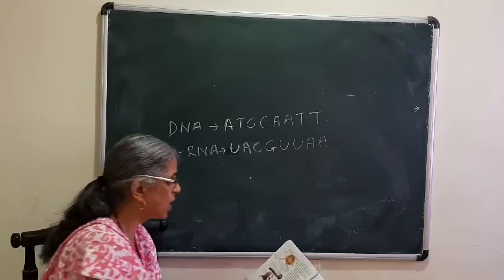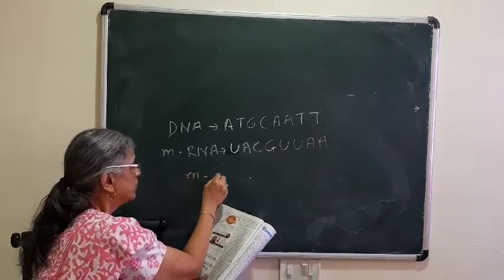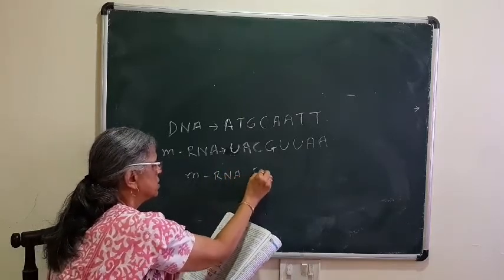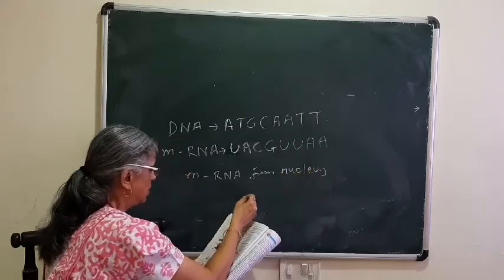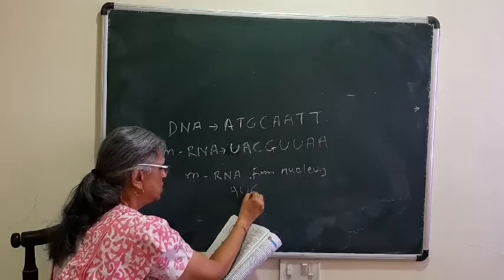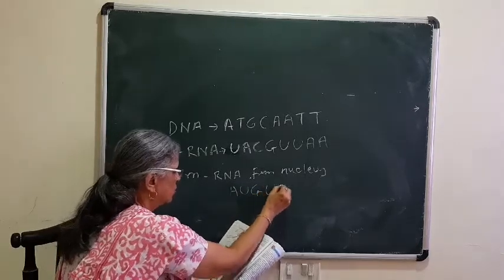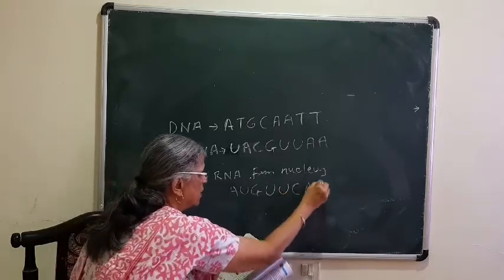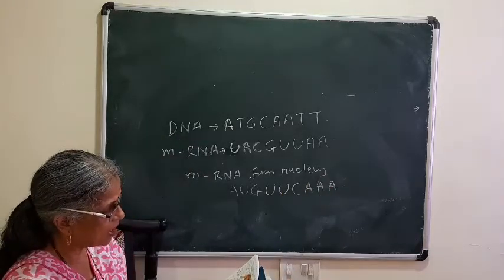So here mRNA which has come on site, mRNA in cytoplasm from nucleus, it has nucleotide sequence AUG UUCAAA. Followed? So that is the nucleotide sequence on mRNA.